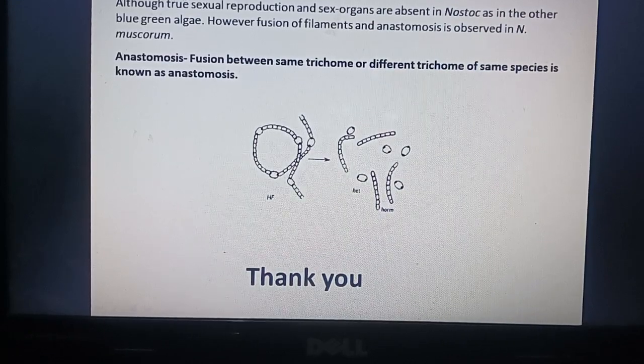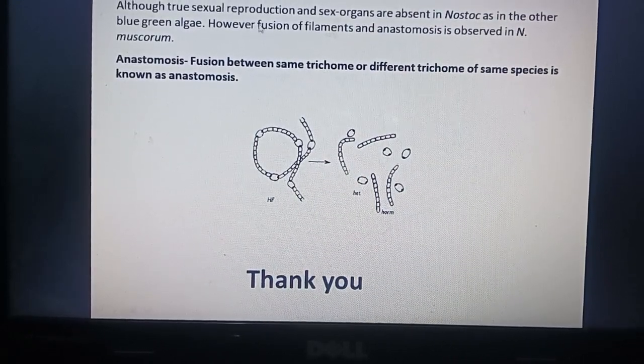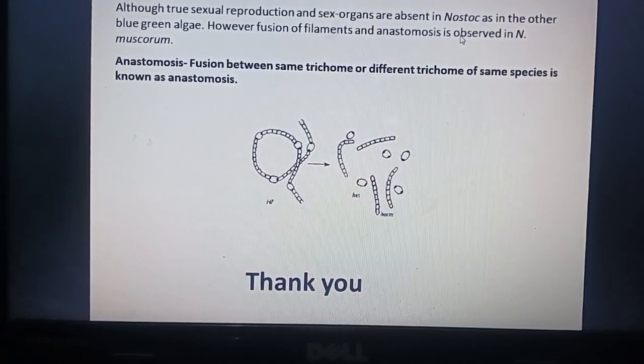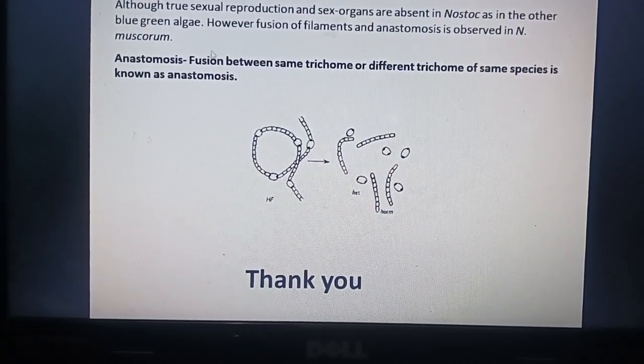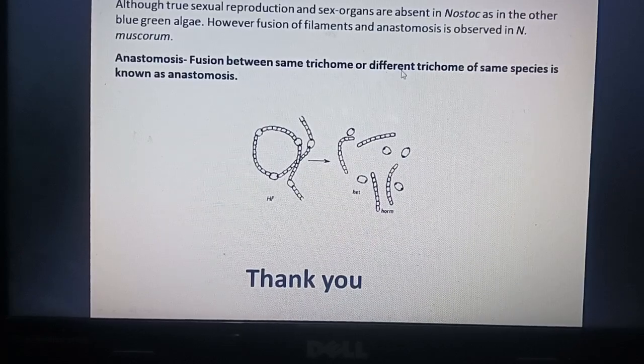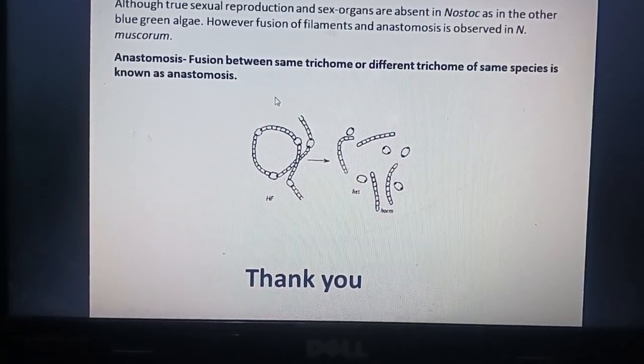Fusion of filaments is a very rare sexual-like reproduction that occurs in Nostoc species like Nostoc muscorum. We can say it is called anastomosis. That is the fusion between the same trichome or different trichomes of the same species, called anastomosis.